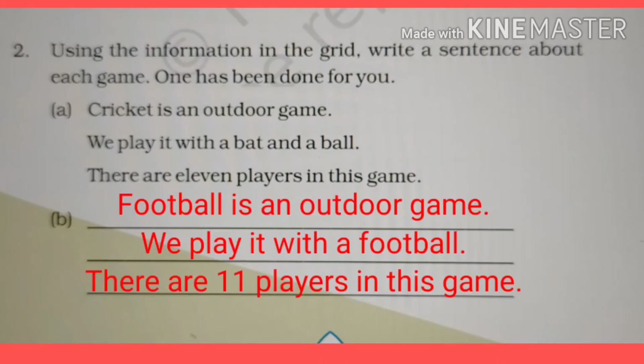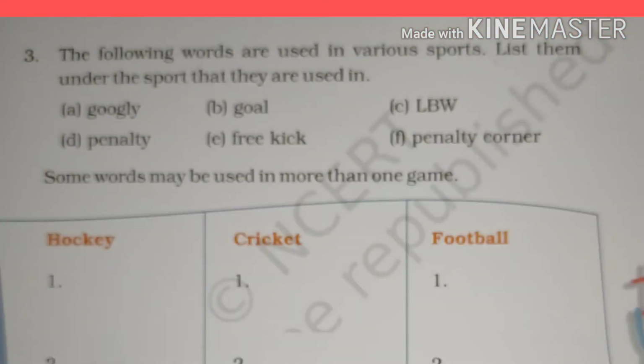Now know about football. Football is an outdoor game. We play it with a football. There are 11 players in this game. Once again, football is an outdoor game. We play it with a football. There are 11 players in this game. Okay. Now question number 3.